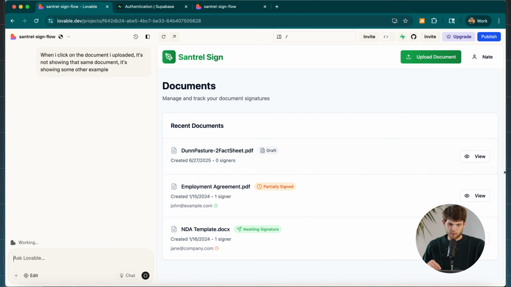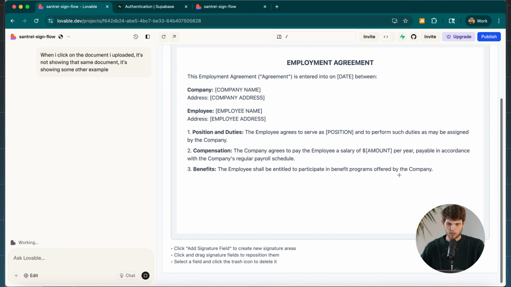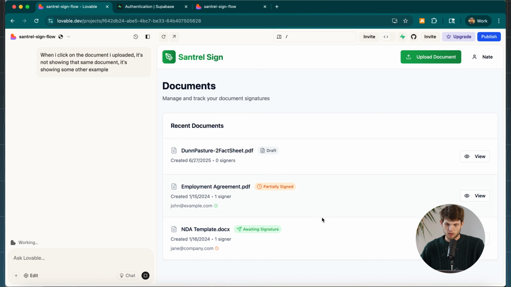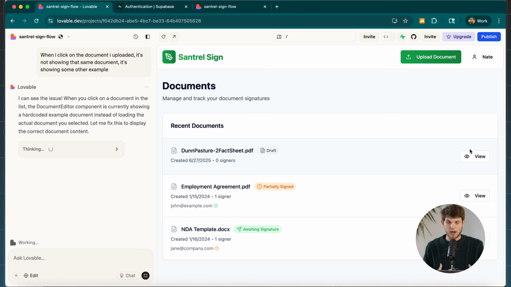But now the next problem that we have is that when we click on view, it's showing us a different form. This is not one that we just uploaded here. So let's go back here, and this is going to be the next thing that we troubleshoot. Now you're going to go back and forth. This could take you maybe a couple of hours to really perfect it. But at the end of the day, you're going to have a piece of software that works extremely well that would probably have otherwise cost tens of thousands of dollars of paying developers going back and forth on all of the small issues that are popping up here. So it's going to fix that for us right now.